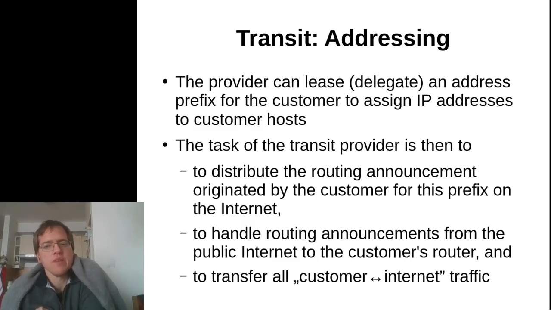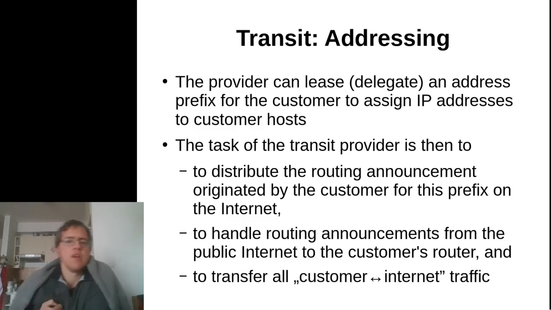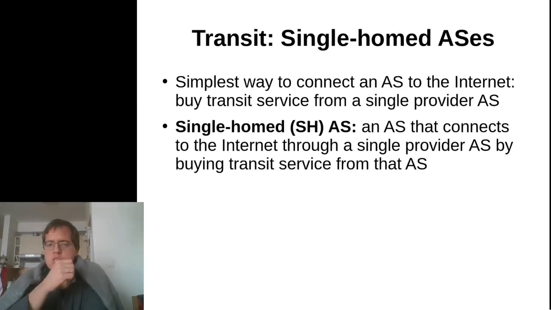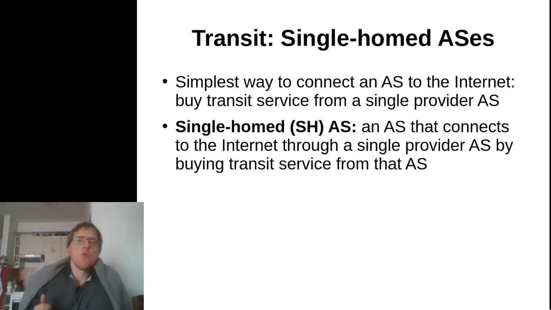And the other way around, the routing announcements from the rest of the internet also must be communicated back to the customer's border router. This is again something that the provider provides. And of course, the provider needs to transfer all internet-to-customer traffic and the other way around. So these are the three basic services that the transit provider gives to the customer. We are going to go into a little bit more detail now.